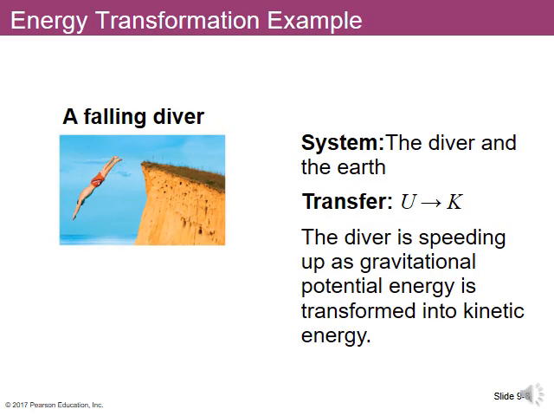Another example. In this case, if we make our system the diver and the earth, then we have energy that's being transferred from potential energy into kinetic energy. So the diver is speeding up as his gravitational potential energy is transformed into kinetic energy.